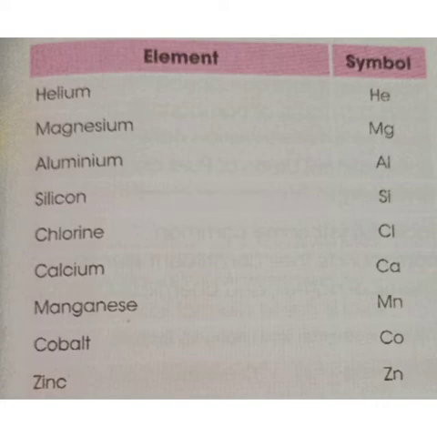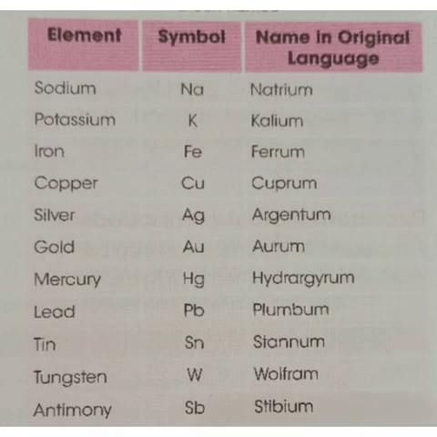Then we have another type that is derived from Latin words. Let us learn their Latin words. Sodium is the element. Its original language name is natrium, so it takes the symbol Na.